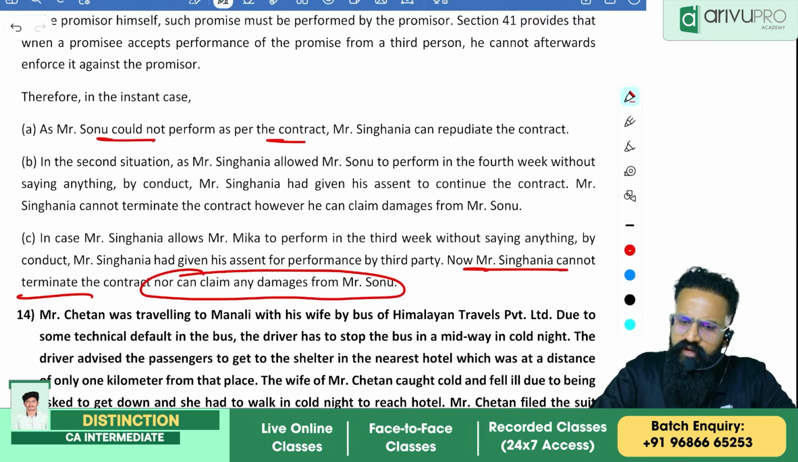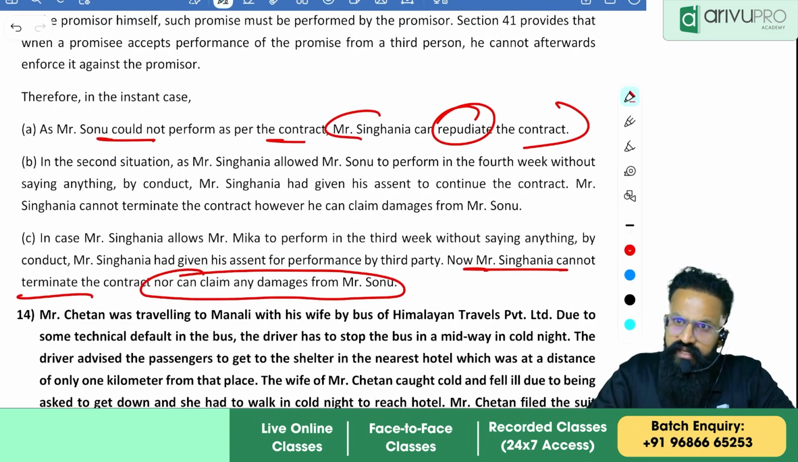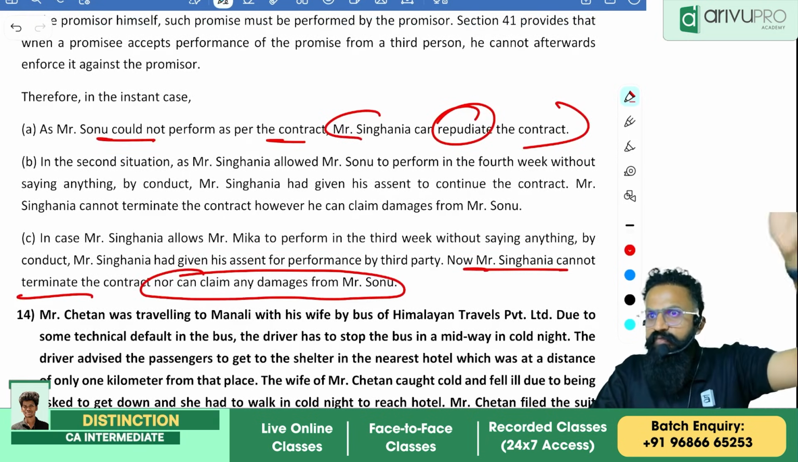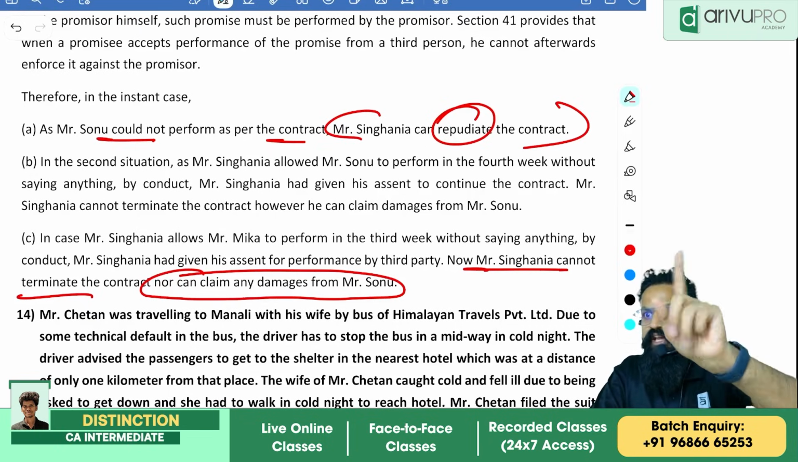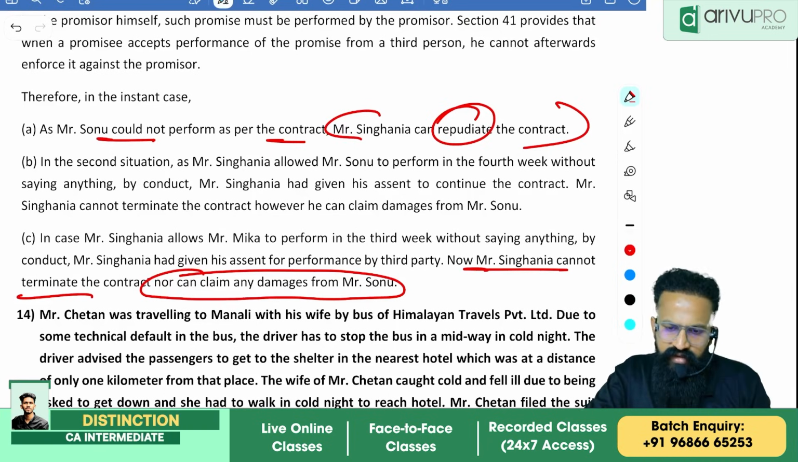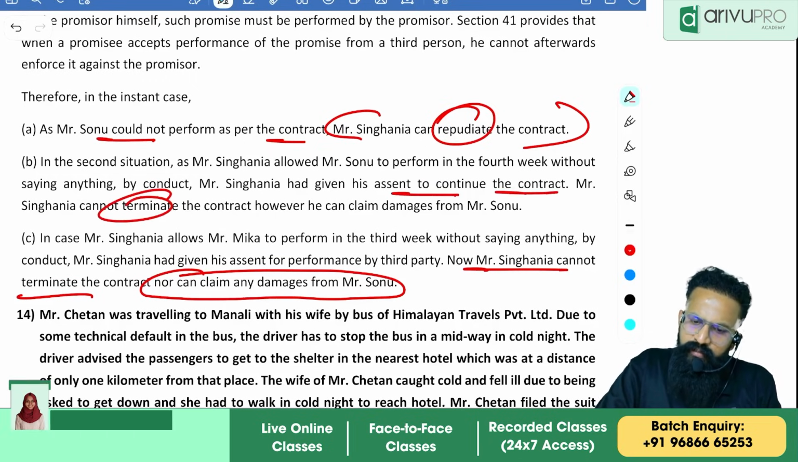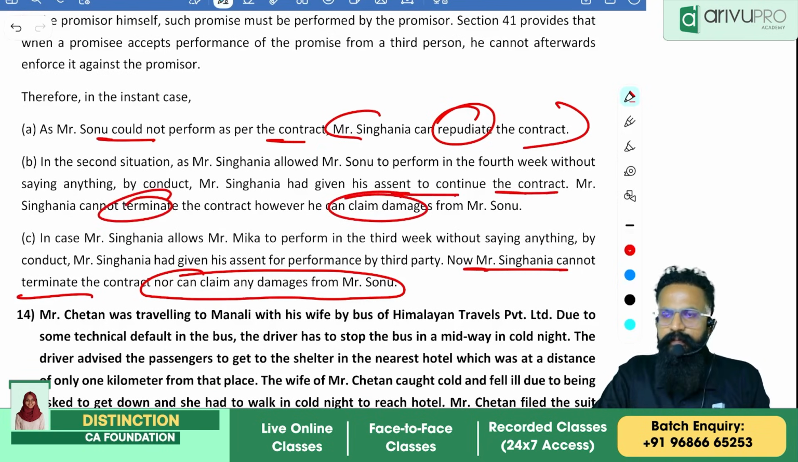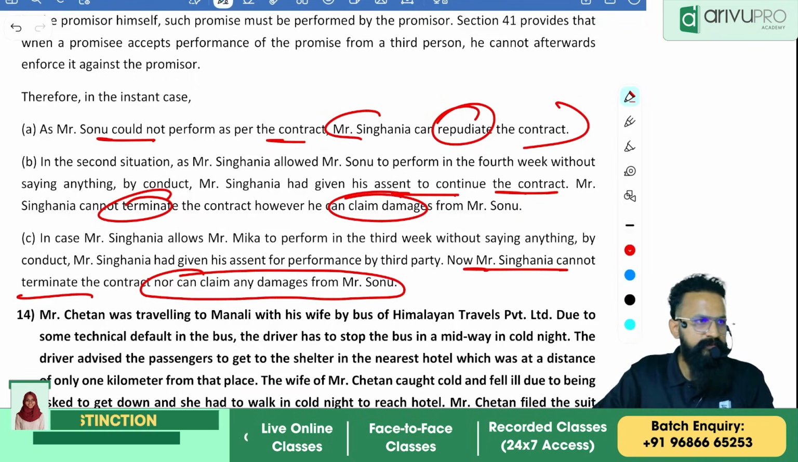Could not perform as per contract, Mr. Singhania can repudiate. Repudiate means what? Cancel. Second case, what happened? He came in the fourth week. He did not come in the third week. I accepted him, so in the fourth week I cannot terminate the contract. But in the third week, he did not come. I can claim compensation for that. That is what they would have said. Had given his consent to continue, Mr. Singhania cannot terminate, but he can claim damages for the third week. Clear? Yes, sir? Done? Okay.